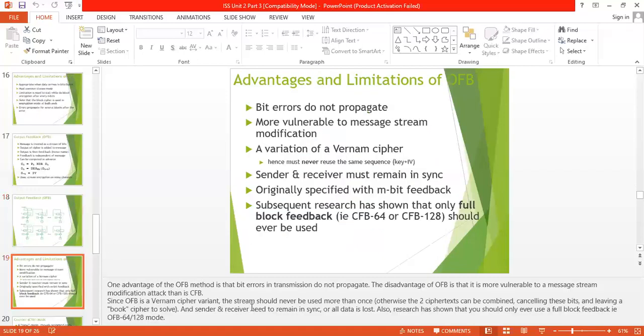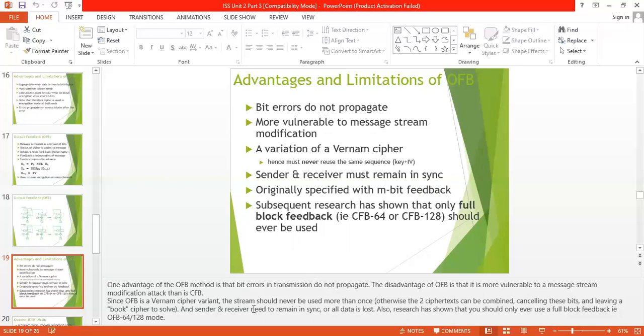Some advantages of the output feedback mode: first, bit errors in transmission do not propagate. The disadvantage is that OFB is more vulnerable to a message stream modification attack than CFB. Basically, OFB is a Vernam cipher variant.